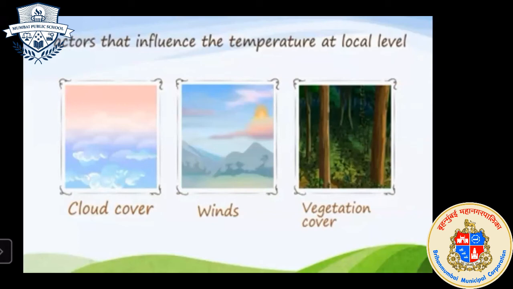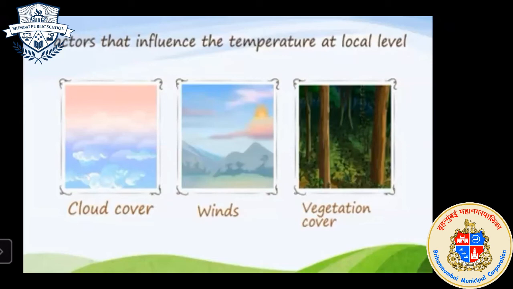Why? Because of this type of factors, nearness to the sea, physical setup, and one more, that is continentality. So it is dependent on these factors which region will receive heavy rainfall and which region will receive low rainfall, and rainfall is related to temperature.